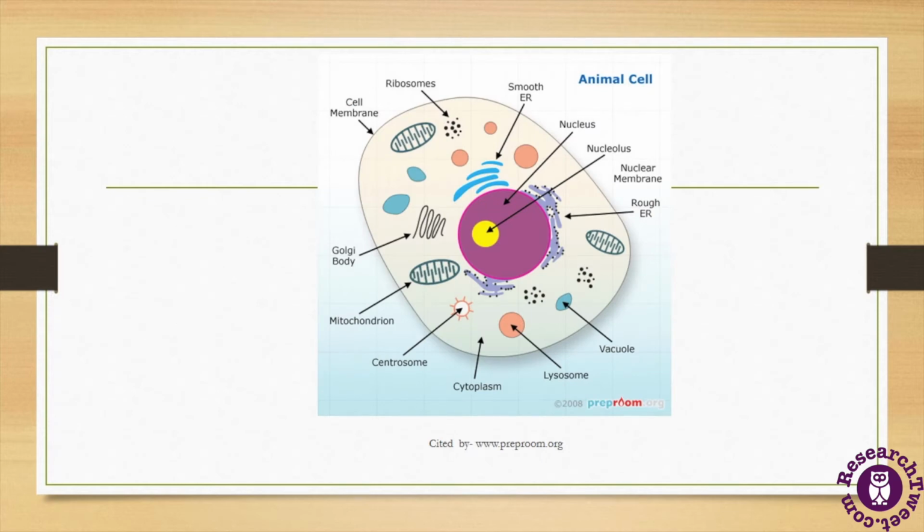In this diagrammatic presentation we can see the anatomy or ultrastructure of the animal cell. Here we can see the cytoplasmic organelles as well as the nucleus of the cell, which is covered by the plasma membrane, the outermost layer of the cell. At the core of the cell we can see the nucleus consisting of the nucleolus and nuclear membrane. Here is the cytoplasm, and there are several cytoplasmic organelles embedded in it. Here we can see the Golgi bodies, which are cisternae-like or flat sac-like structures. These are the Golgi bodies, and this is the location of the Golgi body in this cell.